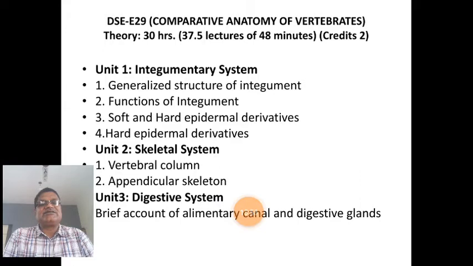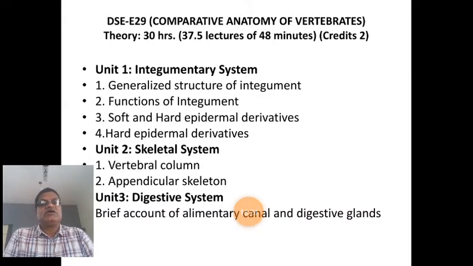Such is the digestive system. The structure of digestive glands is different in different animals. For example, in Calotes the liver is bilobed. In the frog, the liver is three-lobed. In others, a 4 or 5-lobed liver is present. The presence or absence of the gallbladder we are going to study in detail, and the structure of the pancreas also.